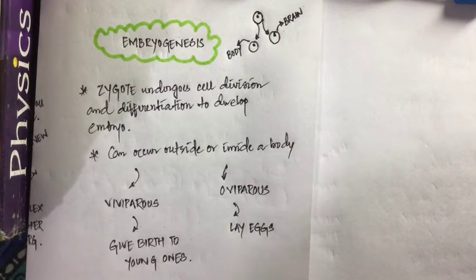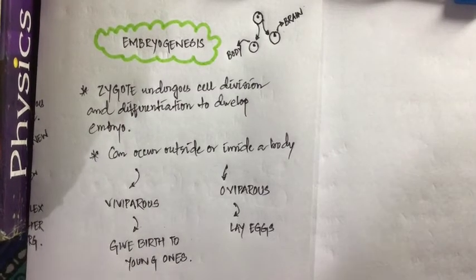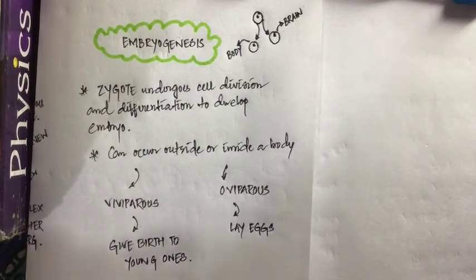Once the cell divides in the initial stages of life, when the zygote starts dividing, when it reaches a stage of 3200 cells, at that point of time, each and every cell of that particular embryo undergoes the development of different organs of our body. That process is called what? It is called cell differentiation. So this zygote undergoes cell division to increase the number of cells, and then undergoes cell differentiation by assigning different work to individual cells to develop different organs, and that is how an embryo is produced.